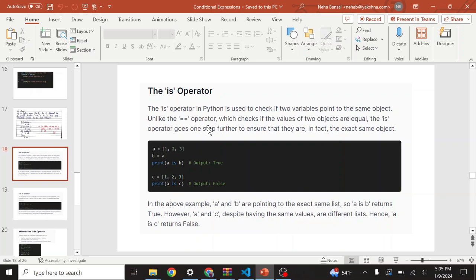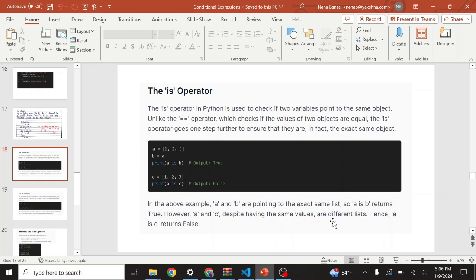Unlike the equal operator, which checks if the values of two objects are equal, the is operator goes one step further to ensure that they are in fact the exact same object. For example, if A is equal to a list 1 to 3 and B is equal to A, and if you print A is B, the output is true because A is already equal to B. And if C is 1 to 3 and you have not set C equal to A, then the output is false, right?